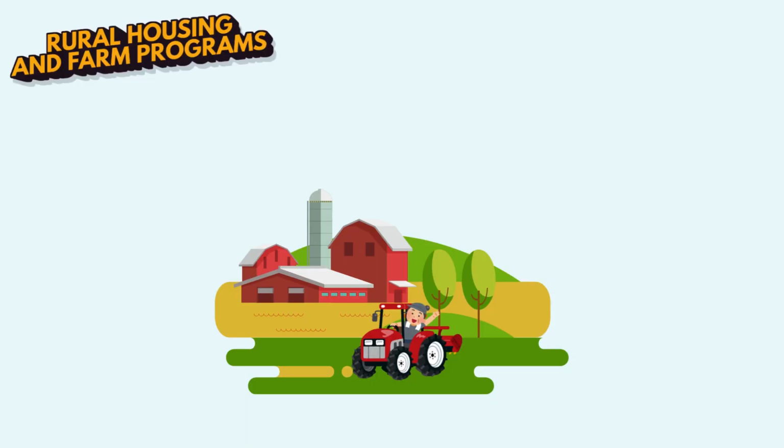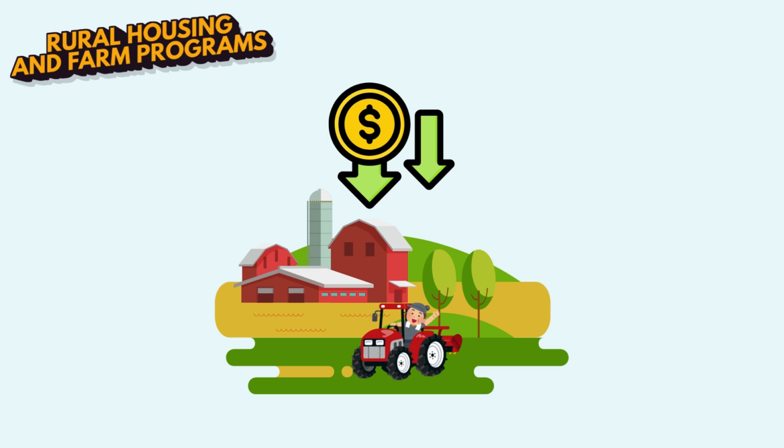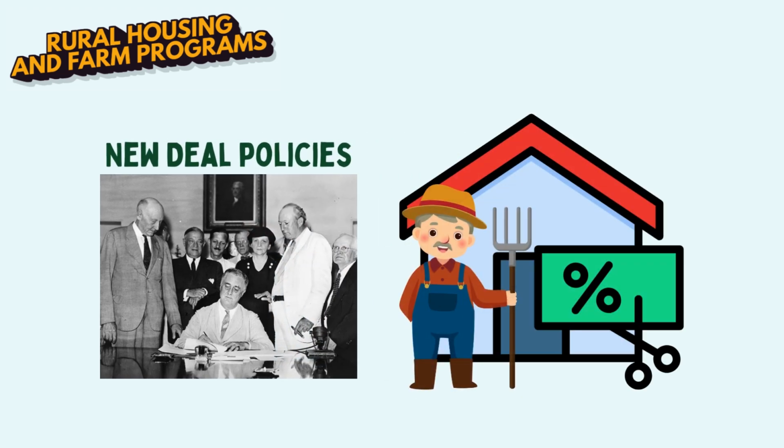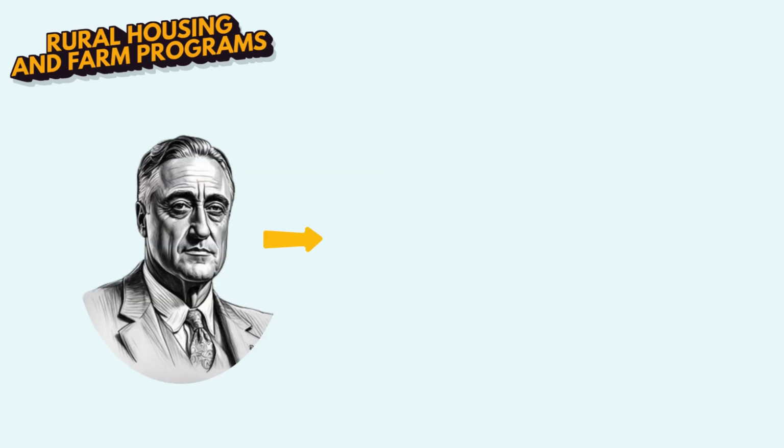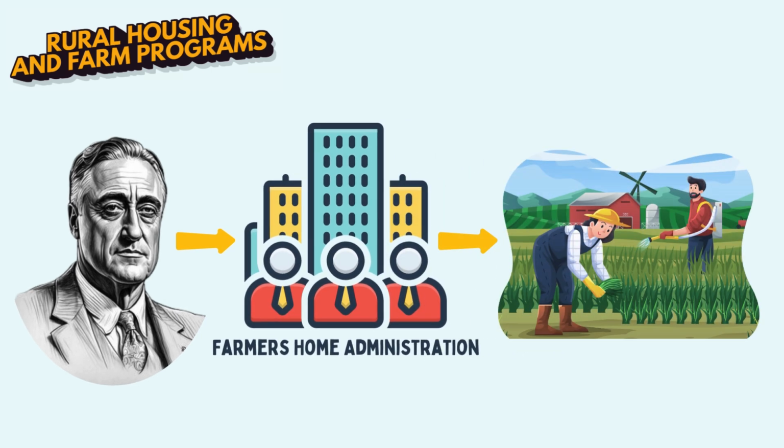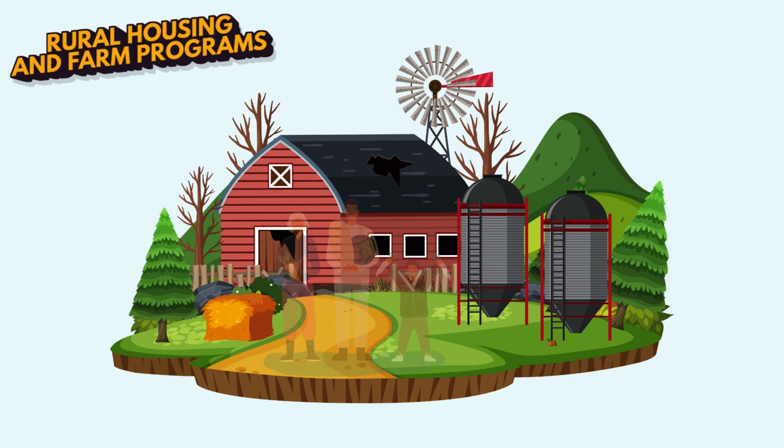Rural housing programs have boosted affordability outside densely populated cities, thanks to the 1940s New Deal policies, like low-interest loans for farm families. President Roosevelt's Farmers Home Administration helped rural families own land and keep farms running, creating stable communities and affordable housing in the countryside.